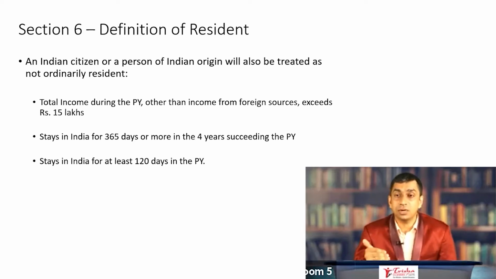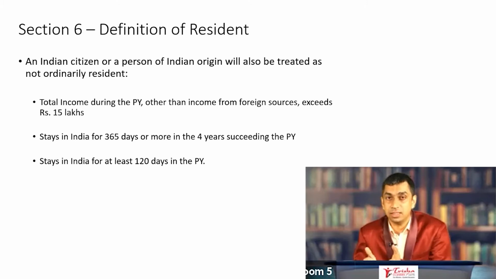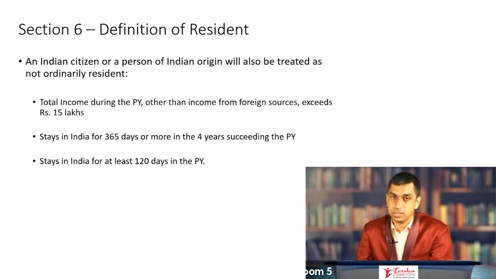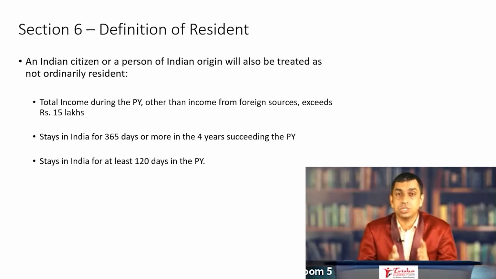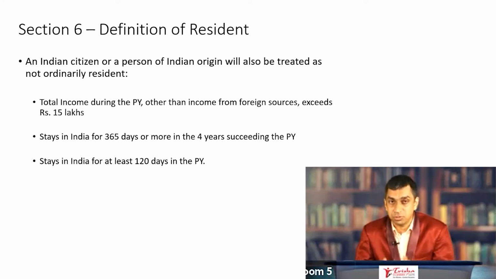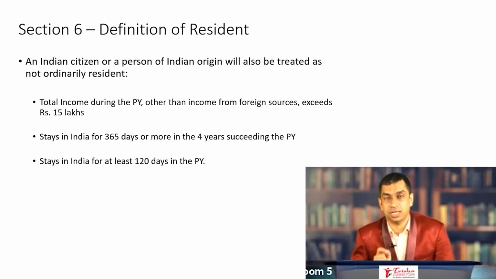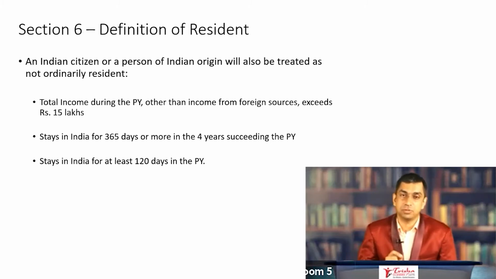But now it is the 120-day rule, which means if you stay in India for more than 4 months in a financial year, you straight away become a resident and a not ordinary resident. It means that not just your Indian income is chargeable to tax, even your foreign income out of a business which is controlled from India or a profession which is set up in India is therefore chargeable. That is the very brief consequence of this particular amendment.